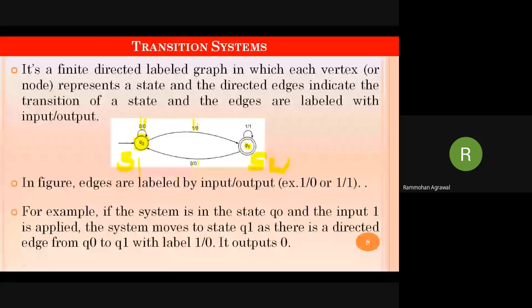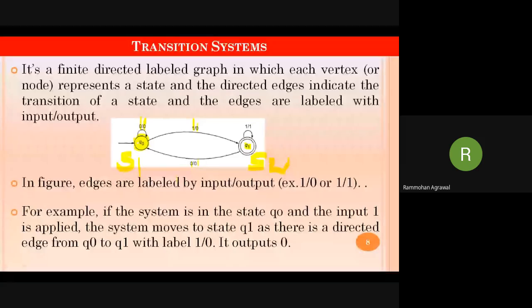Similarly, for Q1, if 1 is given as input, it produces 1 as output and the state does not change. But when 0 is given as input, producing 0 as output, the state changes from Q1 to Q naught. If you visualize this diagram clearly, you can see there are two ways of representing Q naught and Q1.